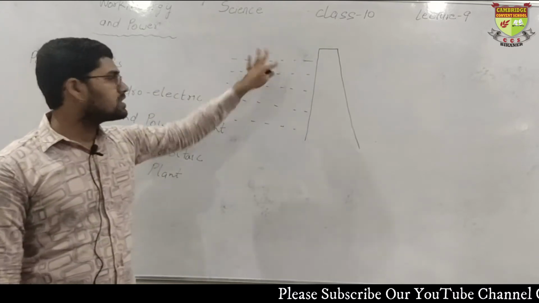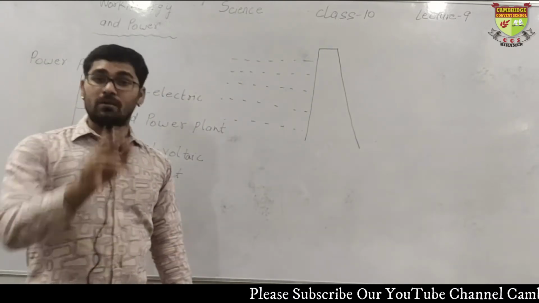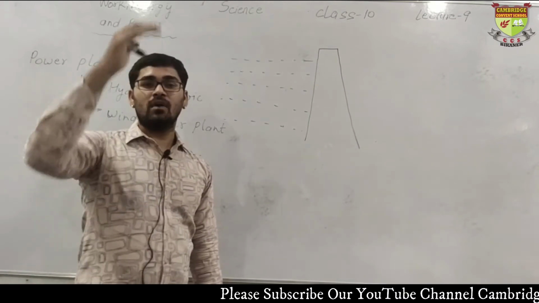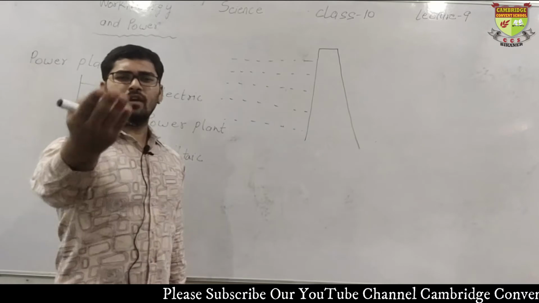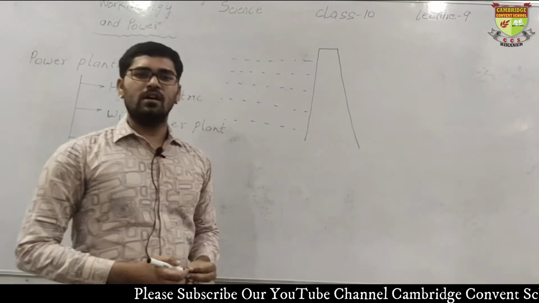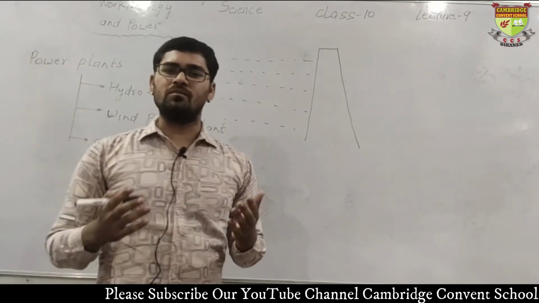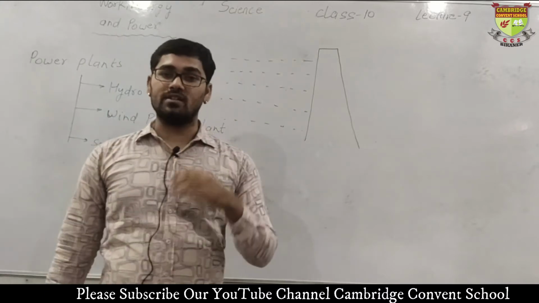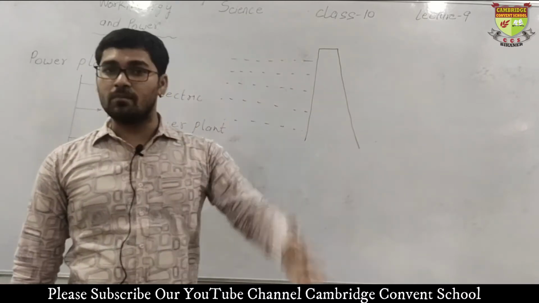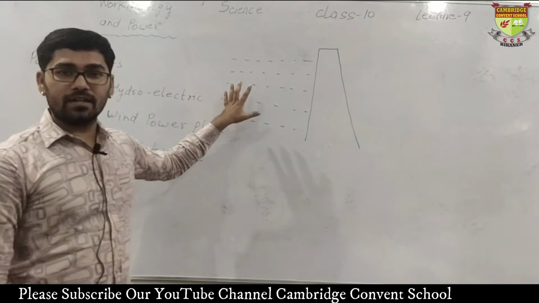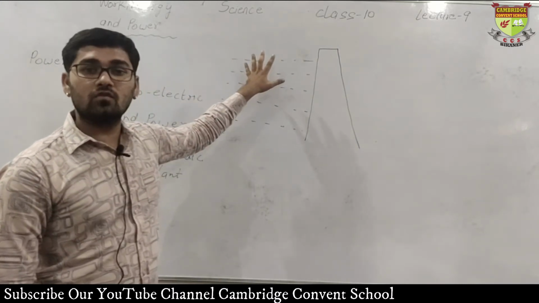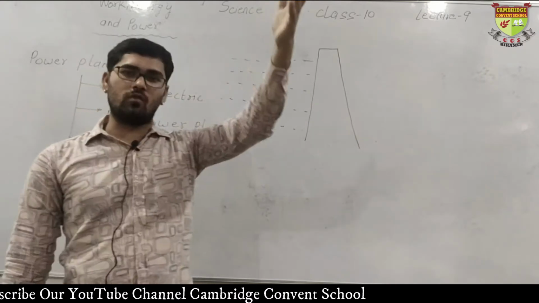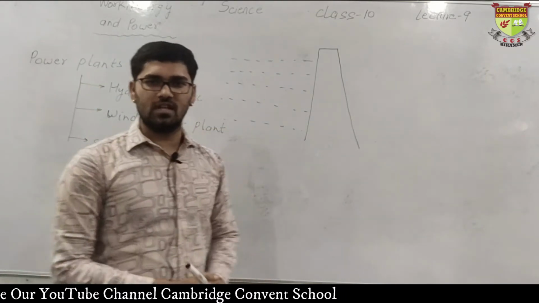So, we stored this flowing water's energy, and because this water is at some height, this energy is known as potential energy, because we have already studied that the energy possessed by any object at some height is potential energy. You just imagine that lots of water is restrained at some height. So, this water must possess millions of types of energies, right?